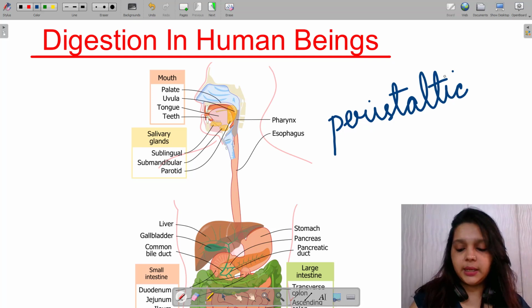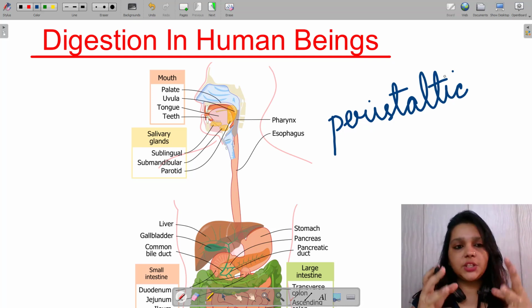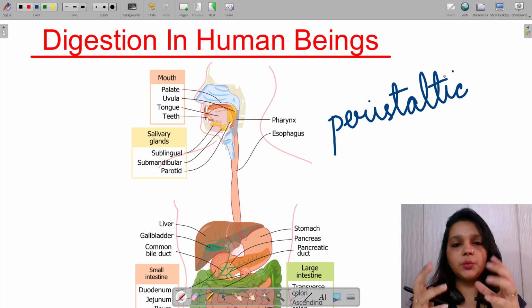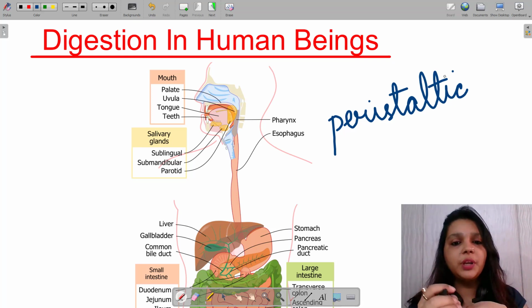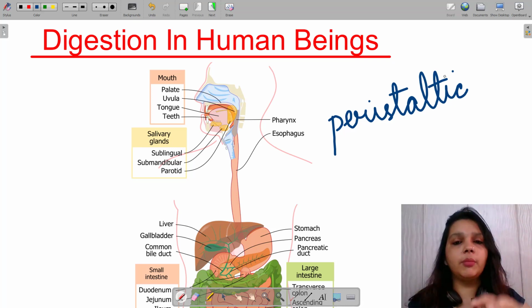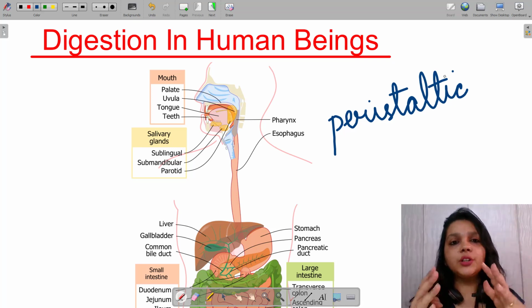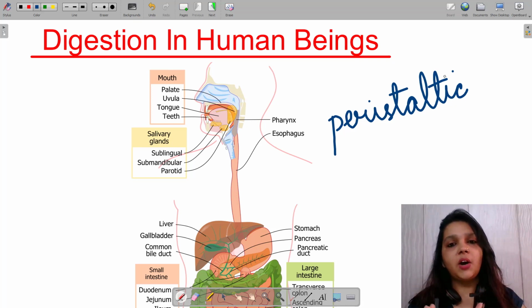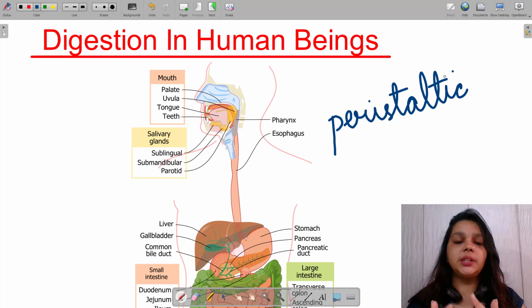So the muscles of the esophagus, which is all muscular, there are no bones in it, contract and release, contract and relax. Because of this, the food gets a little more mixed up and churned, and the food doesn't just drop down from the mouth into the stomach. It goes through a rhythmic movement of peristaltic motion so that the food can reach the stomach softly and easily.